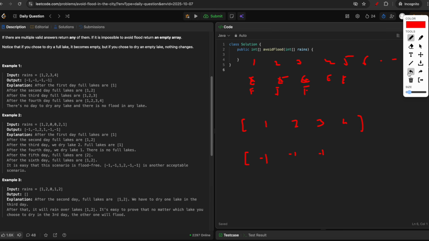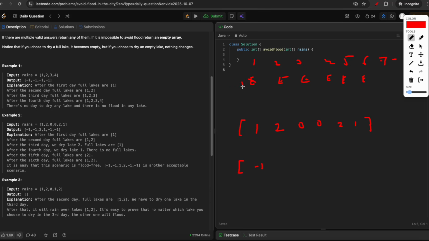Now let's see the second example. In the second example, initially all lakes are empty and the rains array is 1 2 0 0 2 1. So on the 0th day it will rain on lake 1.